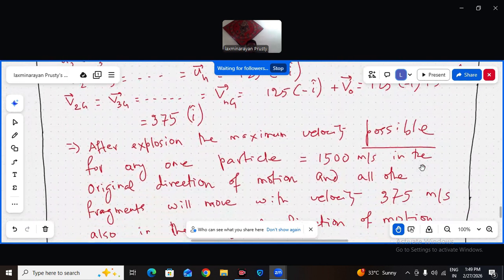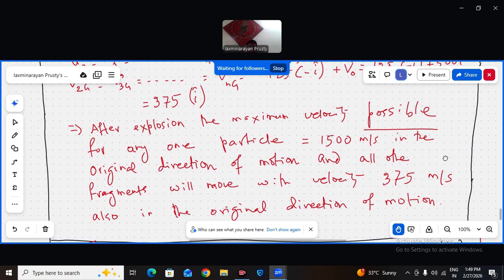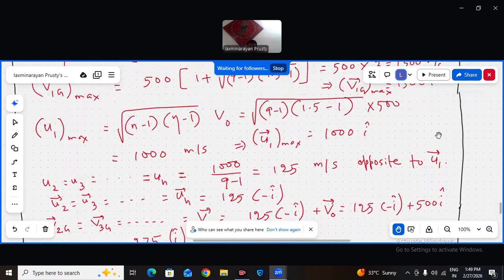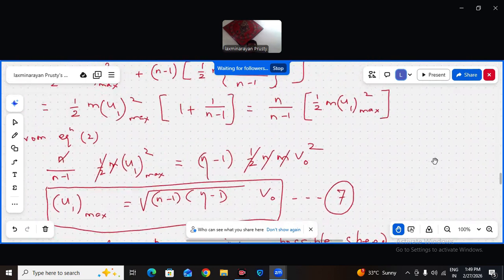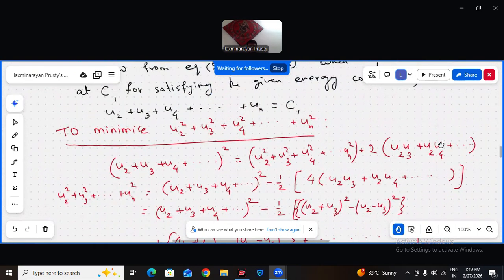Okay, so you see, we have made a more general case here compared to what Irodov has asked. I think you must have understood the argument. There are two arguments here. If one is having maximum velocity, all others must try to be as minimum as possible, so that the kinetic energy remains only eta times greater.